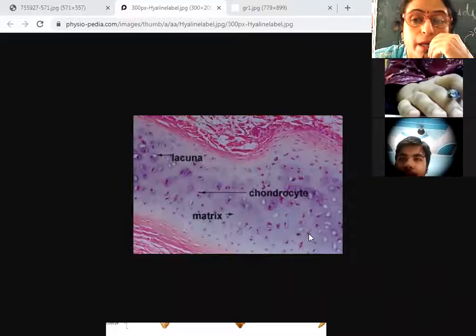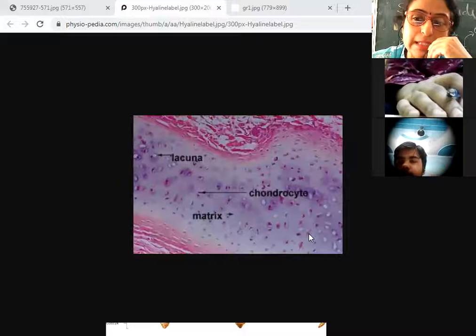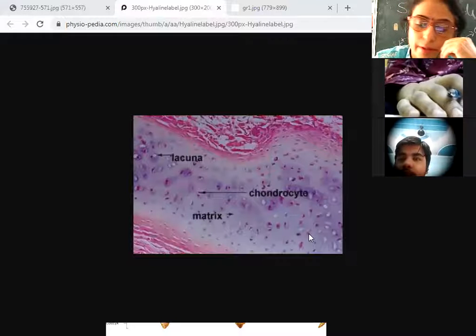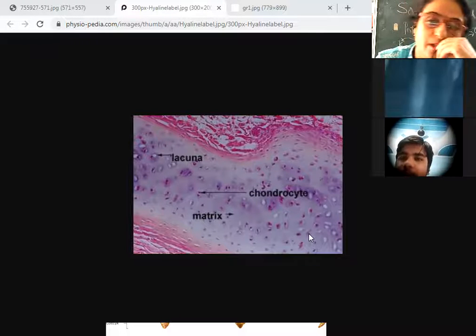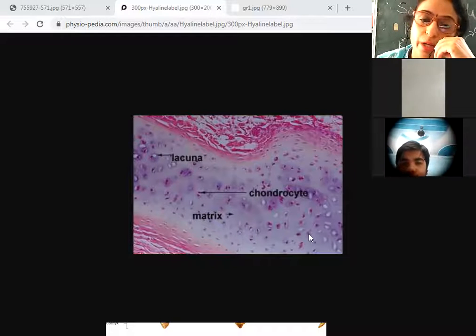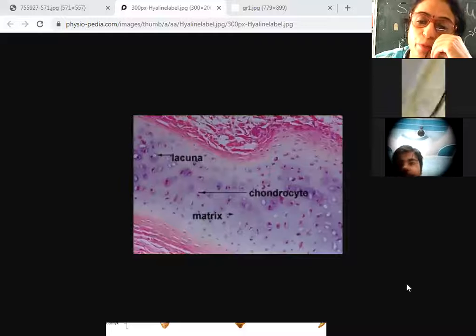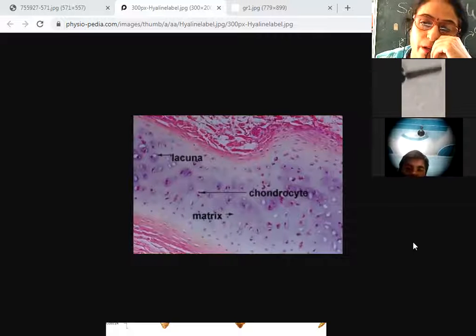And the matrix of cartilage is dense and elastic due to the presence of the protein known as chondrin.